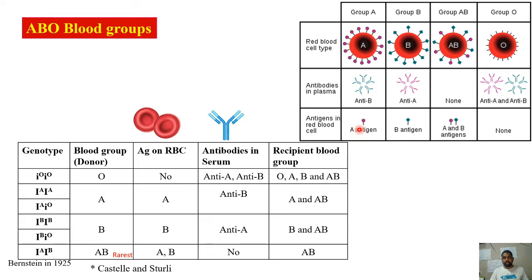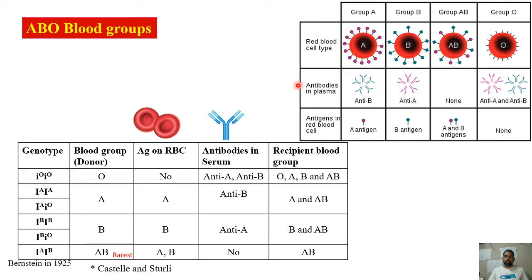This is the antigen A. Whereas the person with B is having B antigen. And the AB person is having both antigen B as well as antigen A. O blood group person is not having antigen A or antigen B. Both antigens are absent in the blood group O. This is about the antigens present on the RBC surface. So if your blood group is AB, you are having both antigens A and B. If your blood group is B, you are having antigen B. So based on what antigen is present on the RBC surface, the name of the blood group is given.